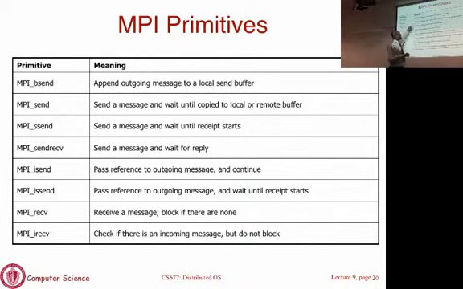This version of send says send a message and wait until the receipt starts, which means the server starts executing and starts processing the message. This is the standard synchronous version: send a message and block until the reply is received. This is the equivalent of synchronous RPCs.